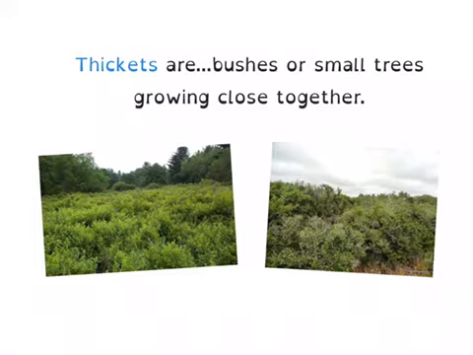So if you look at these two pictures, you can see the bushes and the small trees, and you can see that you can't even see the ground because these bushes and trees are growing so close together. So if you think about a dog running through this thicket or hiding in the thickets, they'd probably come out with a lot of burrs and things stuck on their fur. So maybe you've seen some thickets before or walked through some.